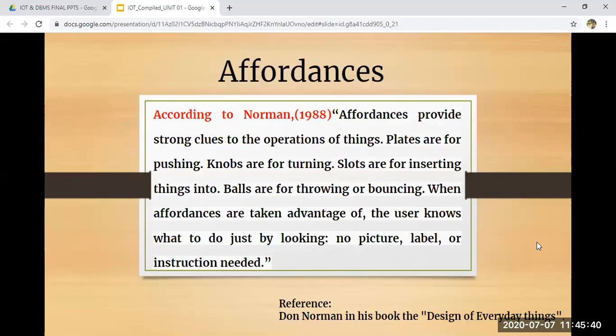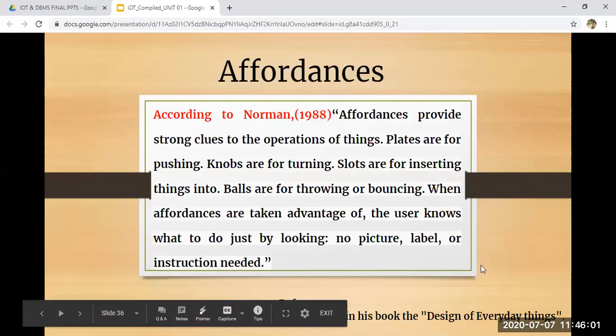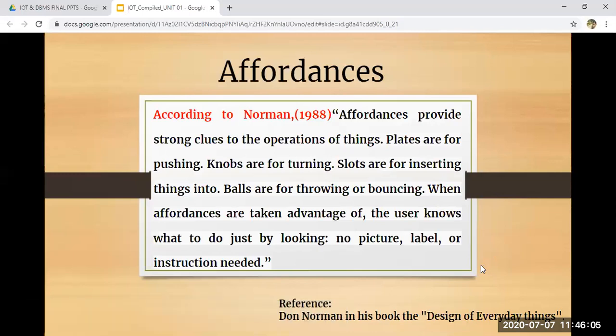In affordances you have to make sure that all simple things should not require any instruction. If it requires any instruction, it means your design has failed somewhere. For complex things, if you require instruction, a picture, a label, or extra information, then that is fine. This definition was quoted by Norman in his book, The Design of Everyday Things. He has taken some concepts of HCI into this, and he has come up with this definition.